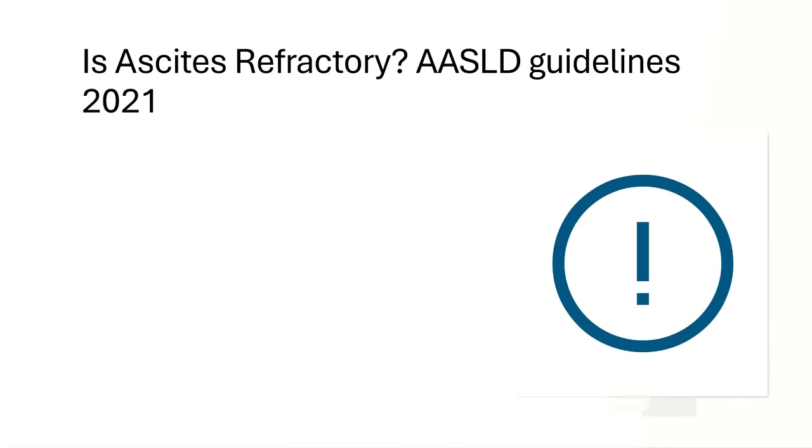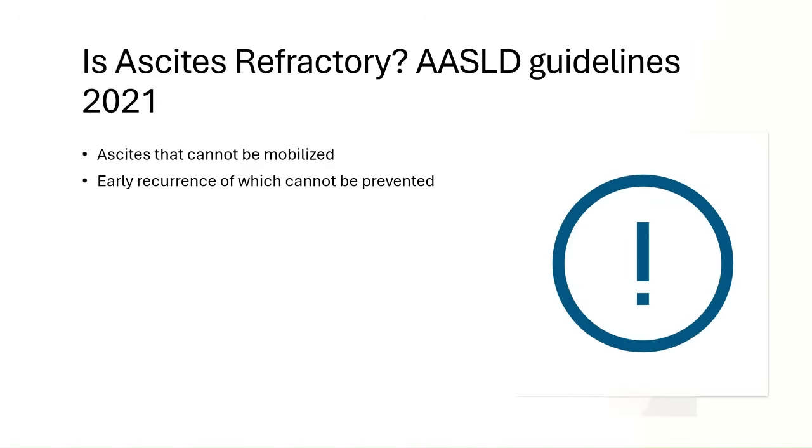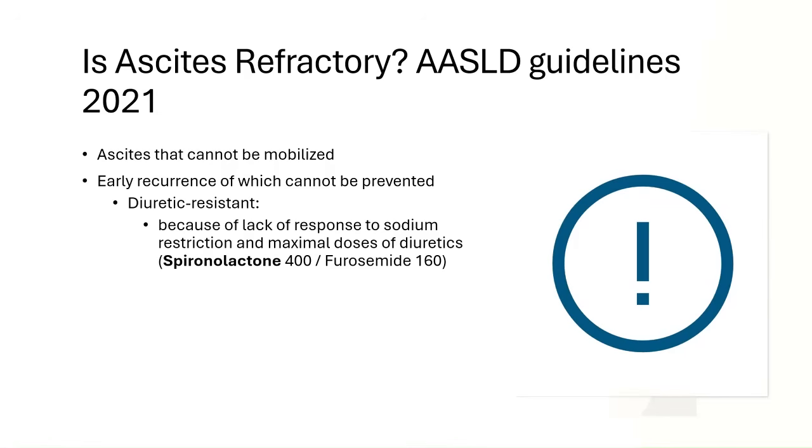To determine when medical therapy has failed, we rely on the AASLD 2021 criteria for refractory ascites. First, this refers to ascites that cannot be mobilized, meaning it does not respond to standard treatment, or ascites that occurs early and repeatedly despite appropriate therapy. There are 2 key subtypes.